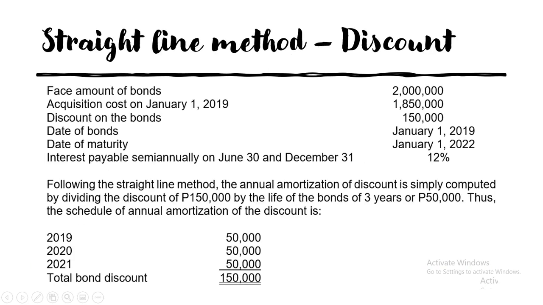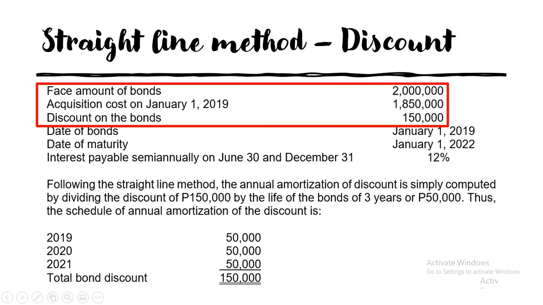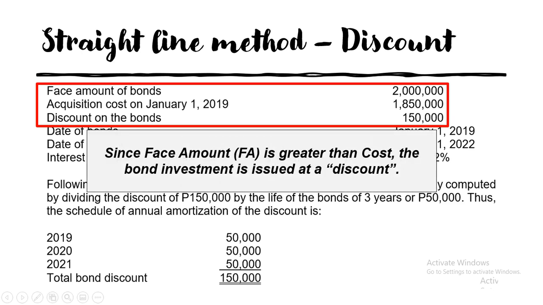So let's start with the straight line method of discount. On straight line method of discount, given the following, the face amount of the bonds is 2 million. The acquisition cost on January 1, 2019 is 1,850,000. So as you can see, meron siyang discount on the bonds na 150,000. So bakit siya discount? Kasi since the face amount is greater than the cost, the bond investment is issued at a discount.